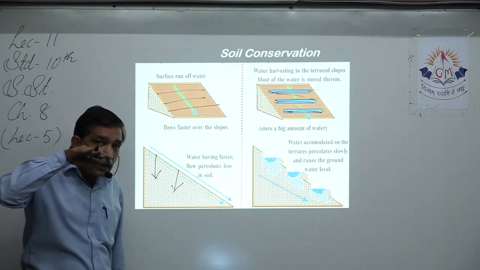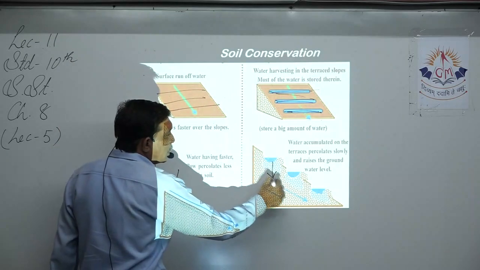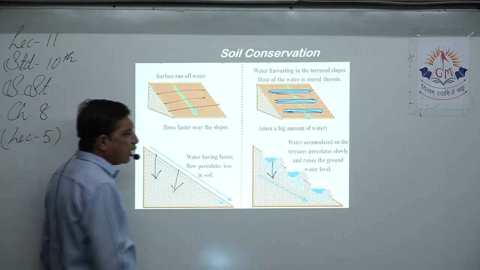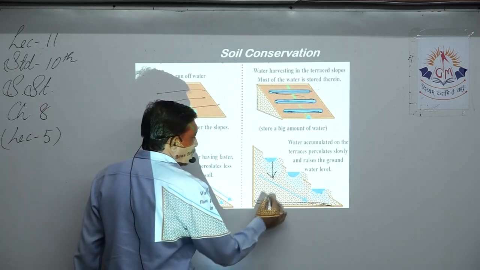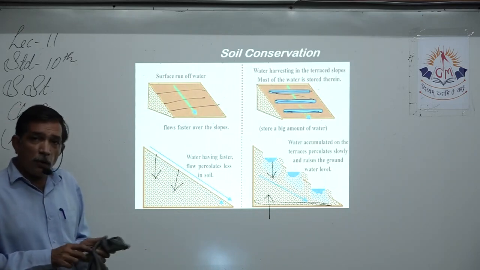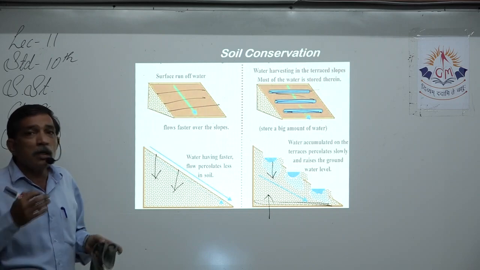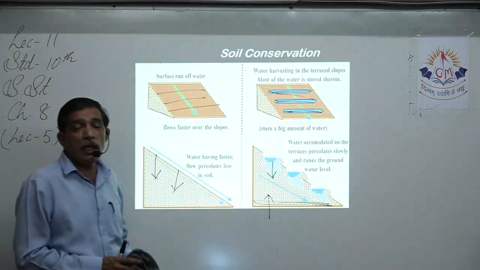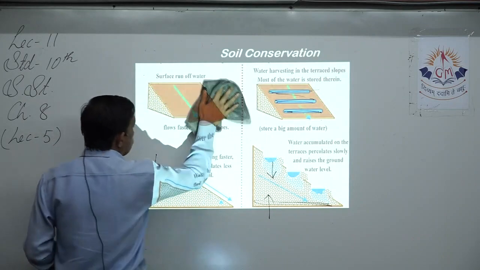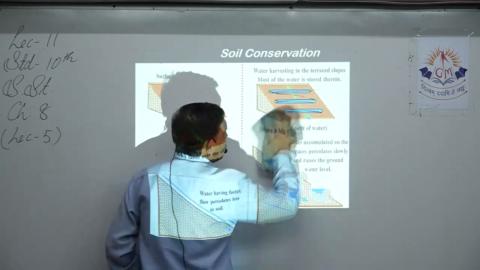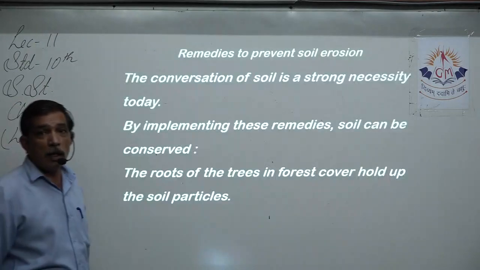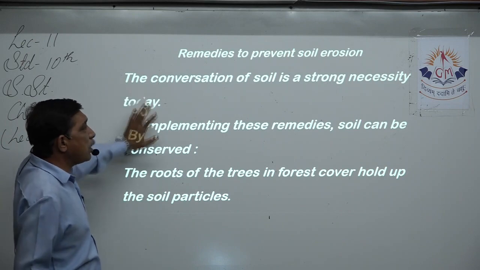When the water remains still, it allows percolation or seepage of water to happen. If seepage can happen, the groundwater will increase. Right? So it is helpful for the farmer. Where does the well get its water from? The groundwater. If this is happening, then and only then can we have soil conservation. It prevents the soil from going away. At the same time, it allows the water to seep into the ground and increase the level of groundwater.